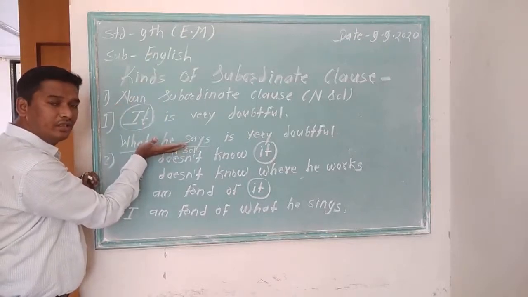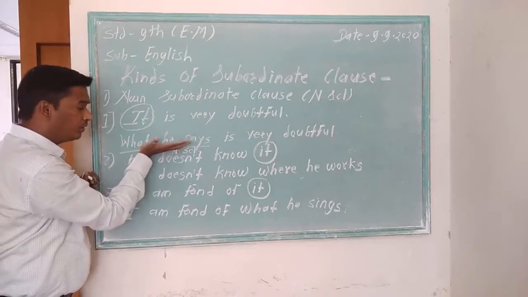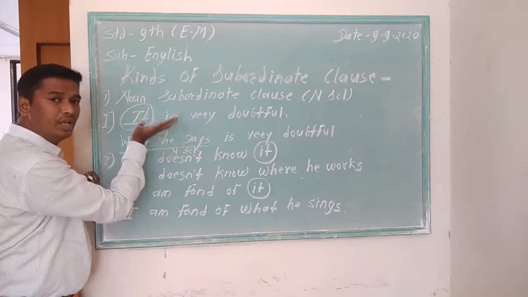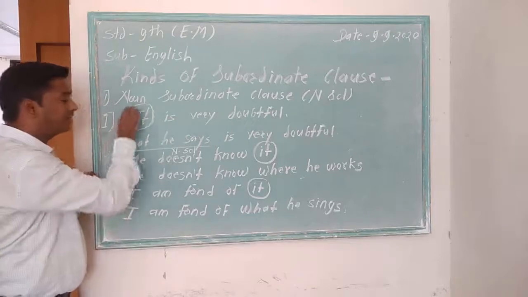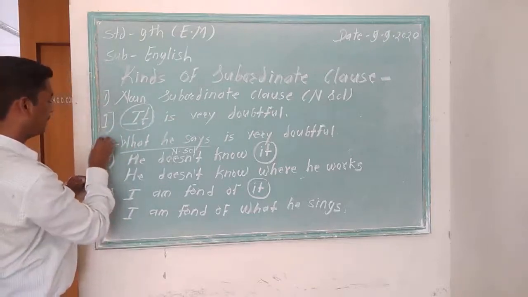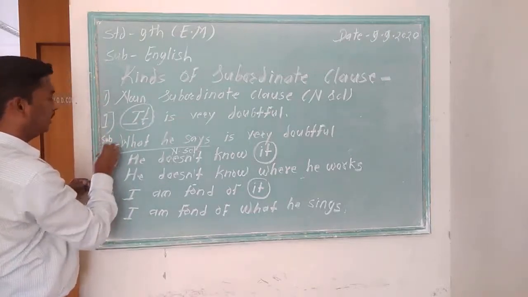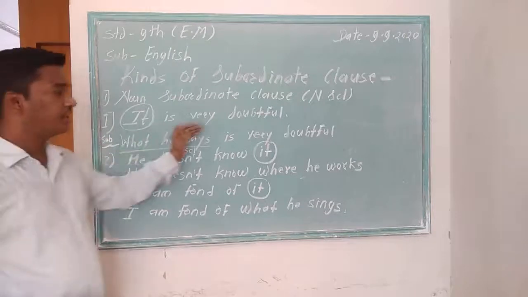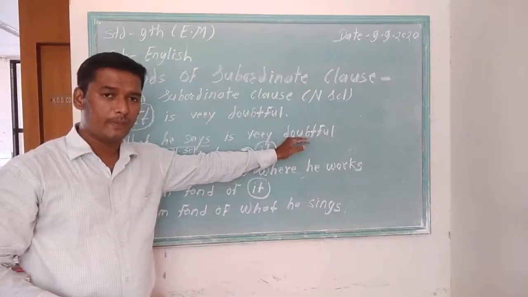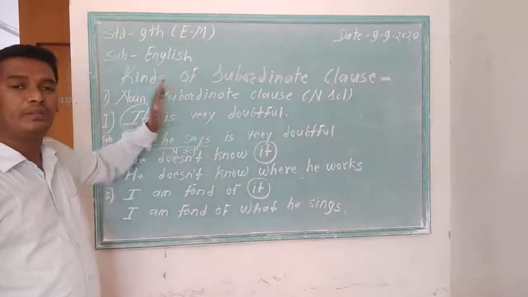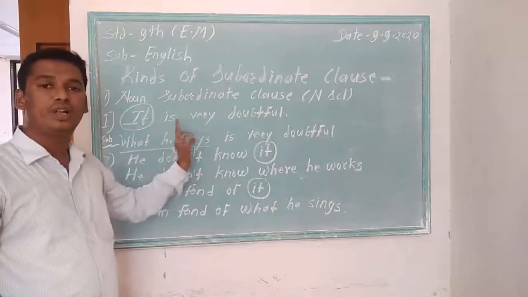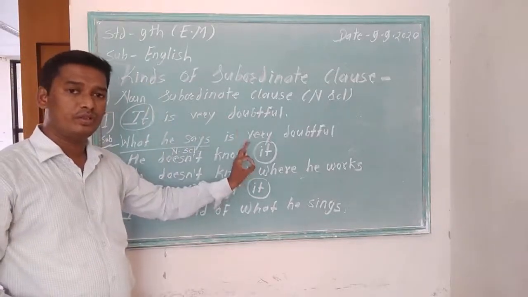It has been at the place of noun. So it is a noun subordinate clause and functions as subject. What he says is very doubtful. It has been at the place of noun, so it is a noun subordinate clause.